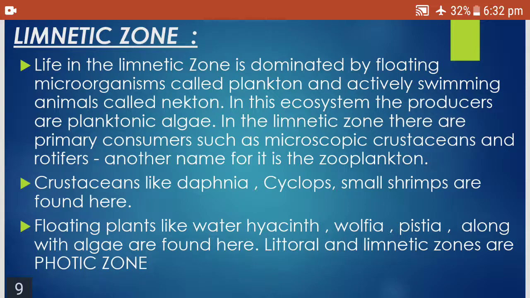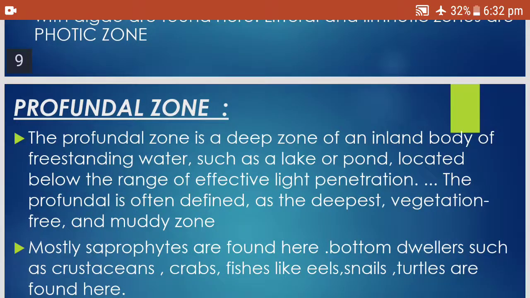In the limnetic zone, there are primary consumers such as microscopic crustaceans and rotifers, another name for which is zooplankton. Crustaceans like daphnia, cyclops and small shrimps are found here, and floating plants like water hyacinth, wolffia and pistia, along with algae, are found here. The littoral zone and limnetic zone are together called the photic zone. You remember this? The sunlight is reaching these two zones.